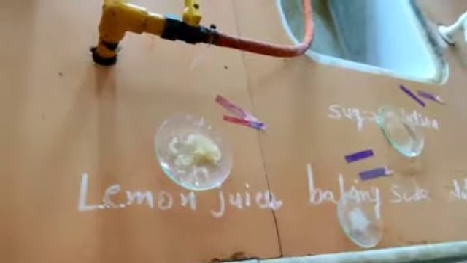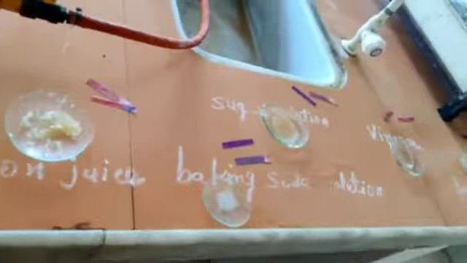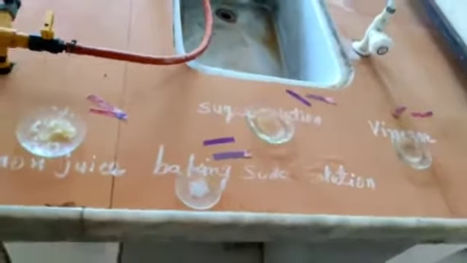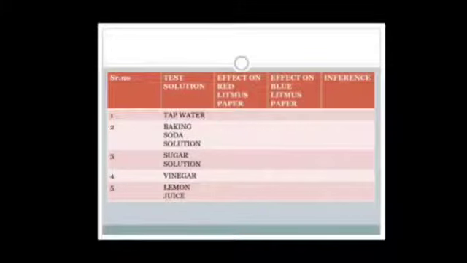Okay, now at the end of this I will give you one table. You can note your answers in this table, whether each solution is acidic or base. Now students, time to fill in your observations. Five solutions are given: tap water, baking soda solution, sugar solution, vinegar, lemon juice. Second column, effect on red litmus paper.